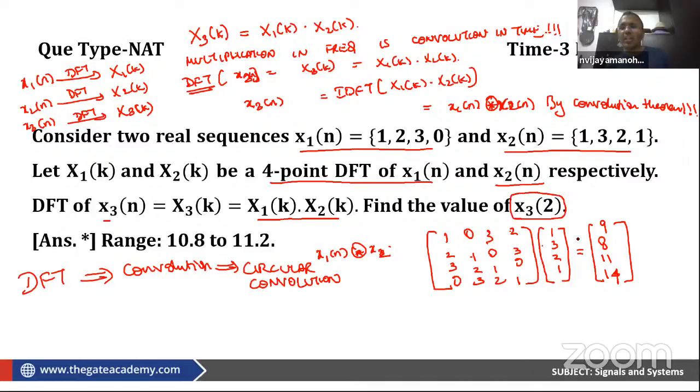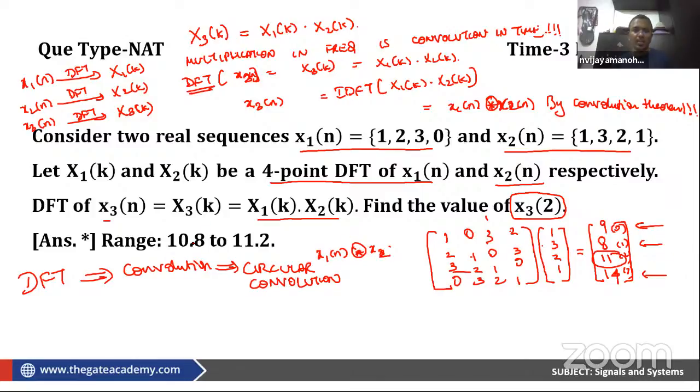If you are smart enough in GATE, I solved it completely here. We clearly know this is 0, this is 1, this is 2, this is 3. If you are smart enough, you need not do all these things. 2 is going to come in the third entry, so you can directly take the third row and multiply. That's it. For GATE, you need not waste your time finding all these things. 11 is the answer.